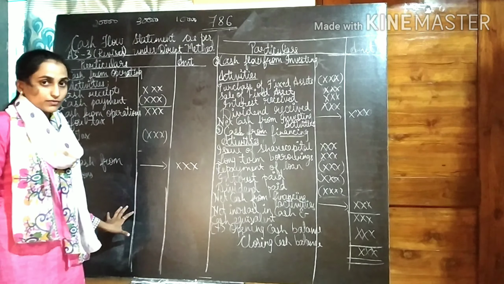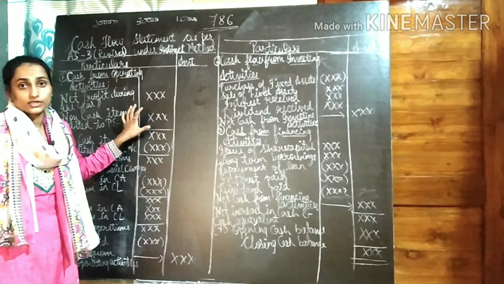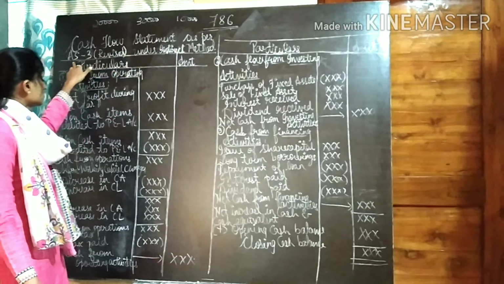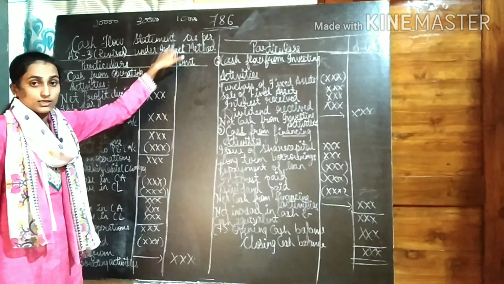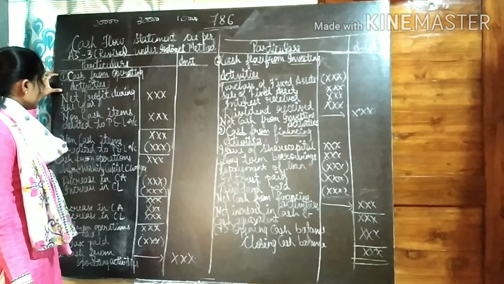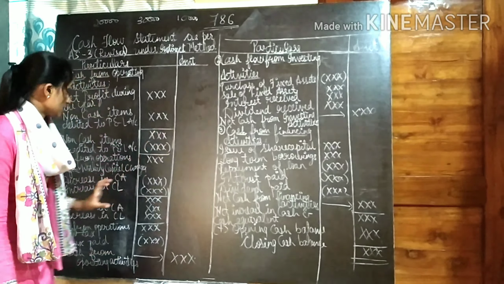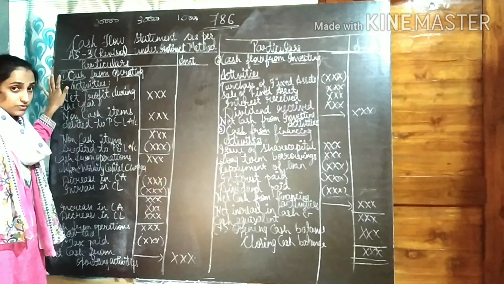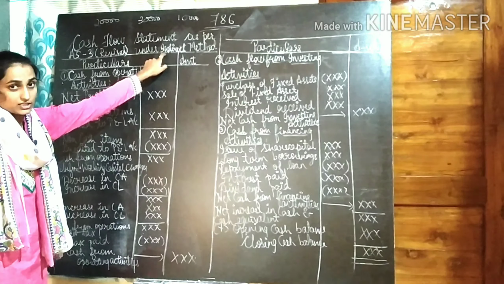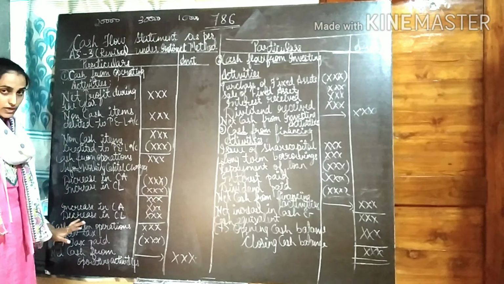So I'll give you all the format for indirect method. I'll just draw the format for indirect method now. Here is the format for indirect method. Cash flow statement as per Accounting Standard 3 revised under indirect method. If you are supposed to prepare, this is the format. Again, it is divided into three heads: cash from operations, cash from investing activities, cash from financing activities. Cash from operating activities, the format is completely changed over here because we are including non-cash items in indirect method. So because of non-cash items, the format completely changes.